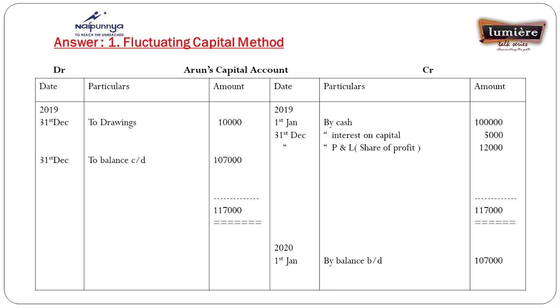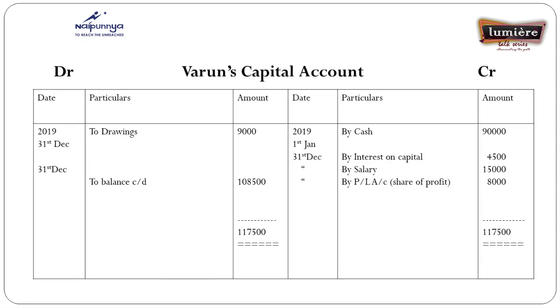Clear? Then Varun's capital account is prepared in the same way. Capital contributed, interest on capital, salary, then share of profit are credited in Varun's capital account. I again say, those items that increase the capital position are credited in the capital account, and those that reduce the capital position are debited, like drawings.